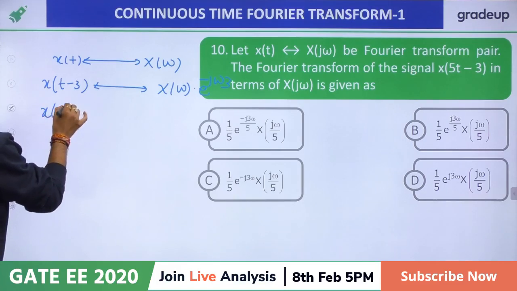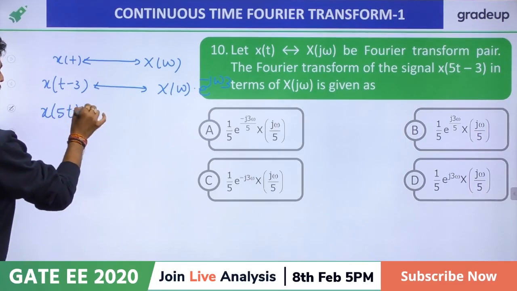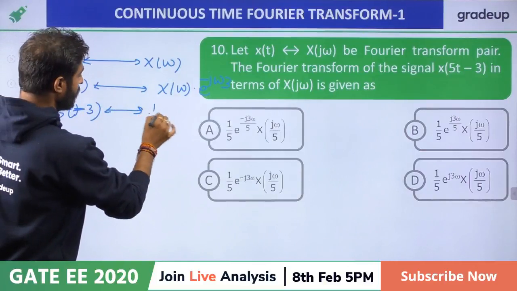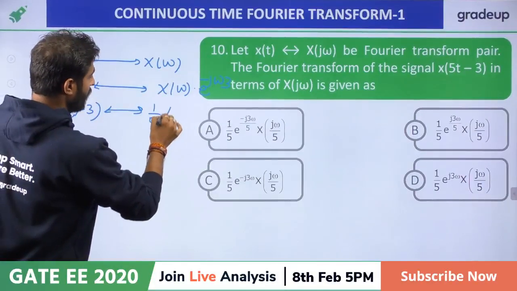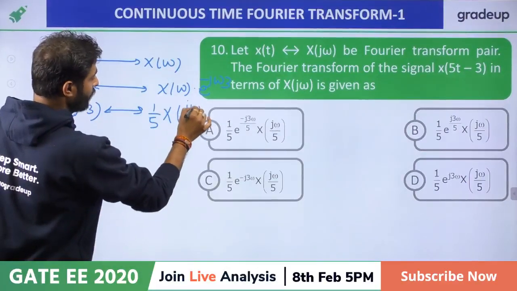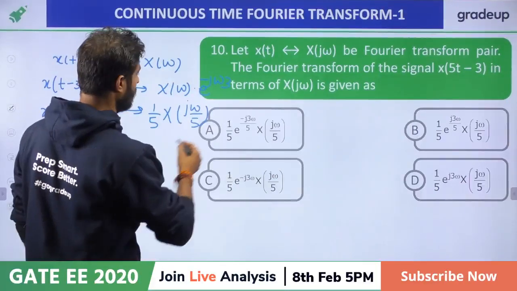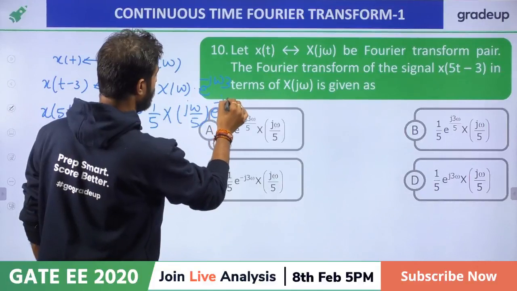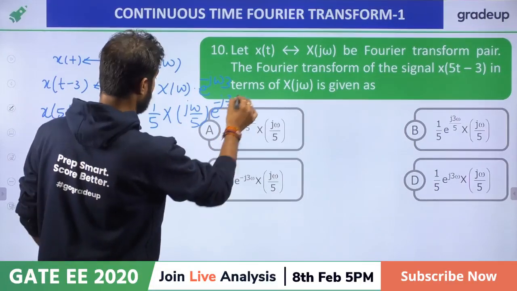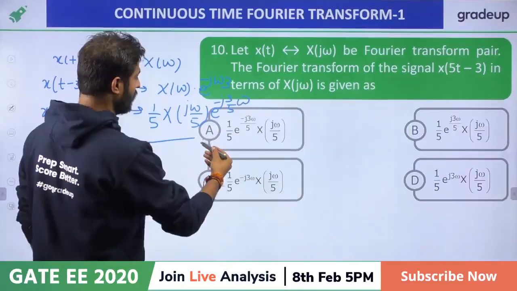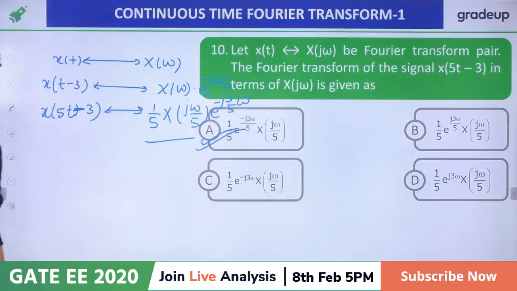Now scaling is applied in place of t, so we have to multiply by 1 by 5, and j omega is replaced by j omega by 5. So e raised to the power minus j 3 by 5 omega. So it will be option A. So everybody is giving the correct option.